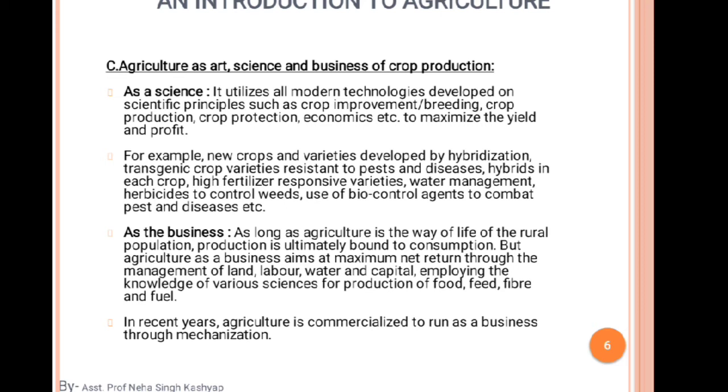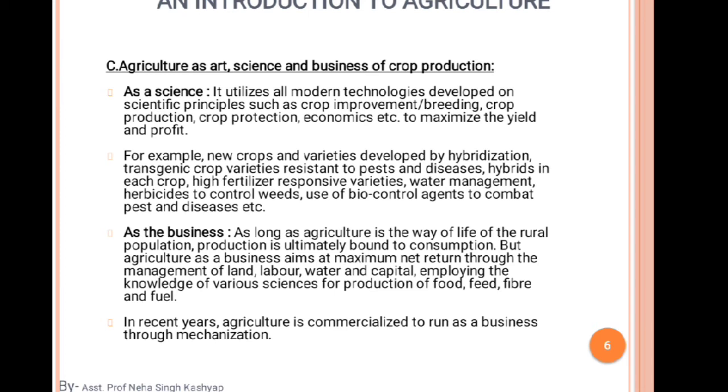It utilizes all modern technologies developed on scientific principles such as crop improvement, breeding, crop production, crop protection, also economics, etc., to maximize the yield and profit. To maximize the yield means what? To maximize the production, to maximize getting things which are very beneficial for our agriculture production. So as a science, it utilizes all modern technologies developed on scientific principles such as crop improvement.